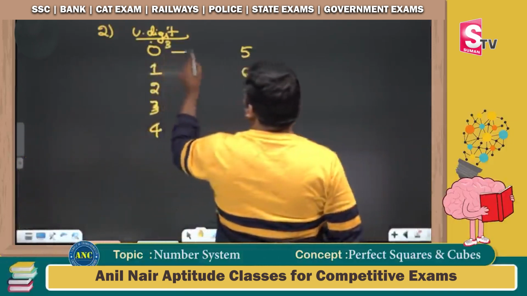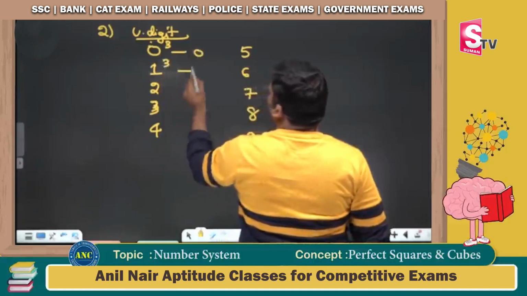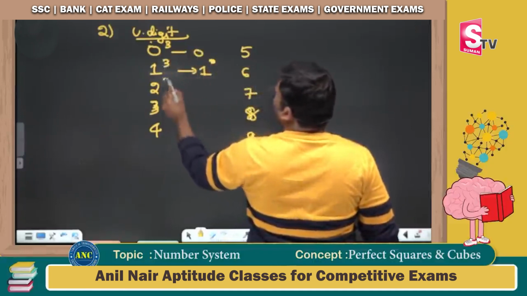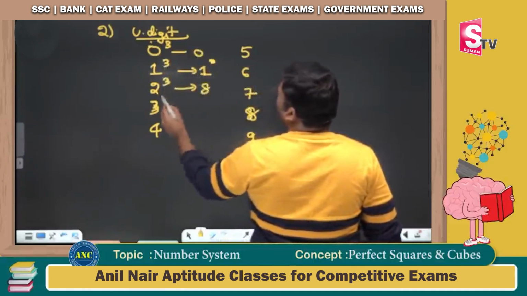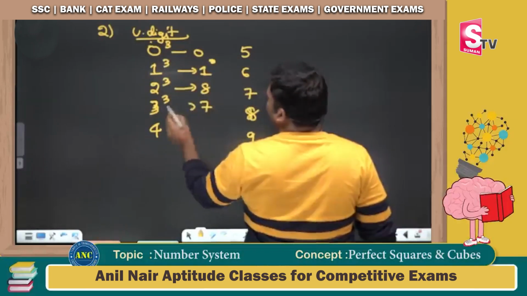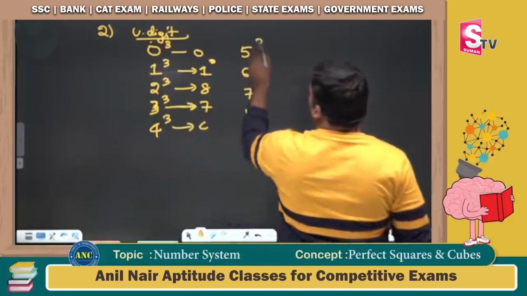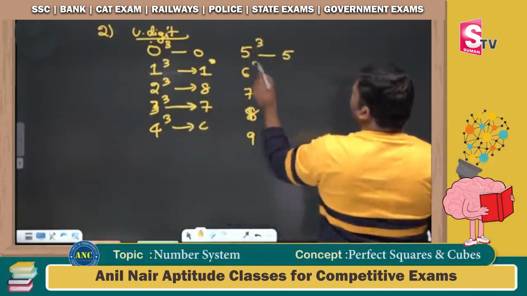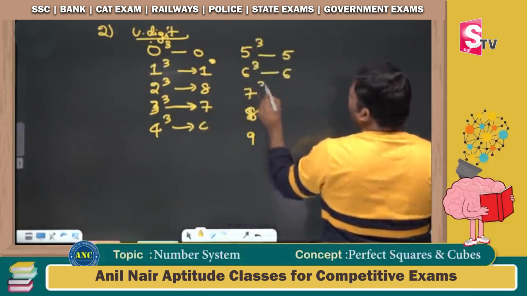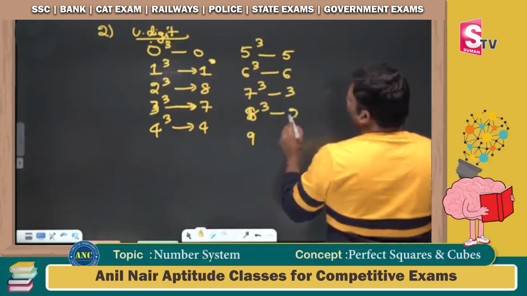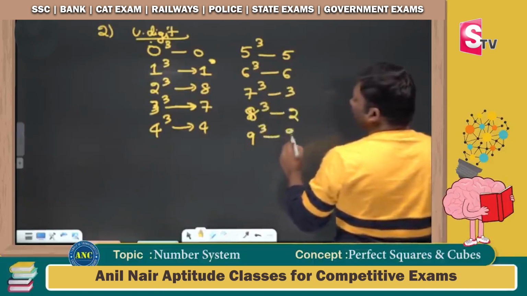0 cube is nothing but 0. 1 cube is 1. 2 cube is 8. 3 cube is 27. 4 cube is 64. 5 cube is 125. 6 cube is 216. 7 cube is 343. 8 cube is 512. 9 cube is 729.